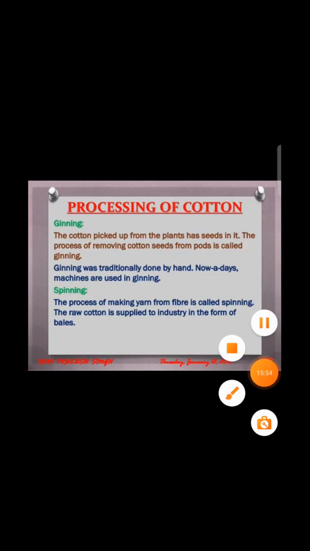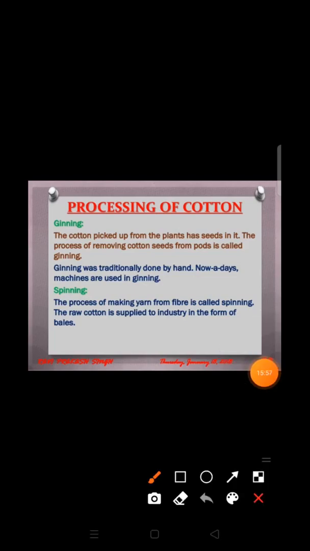First process is ginning. So the first process in the processing of cotton is ginning. The cotton picked up from the plants has seeds in it. The process of removing cotton seeds from the pods is also known as ginning. So the process by which we separate the cotton fibers from its seeds is known as ginning. And this ginning was traditionally done by hand, but nowadays machines are used for this process.